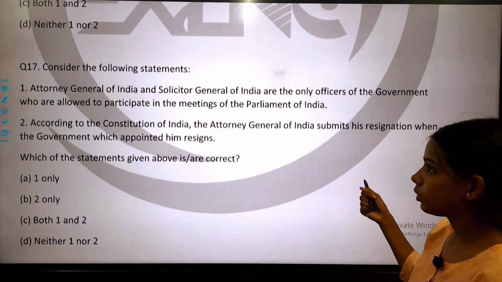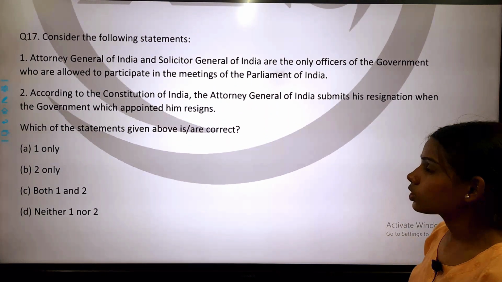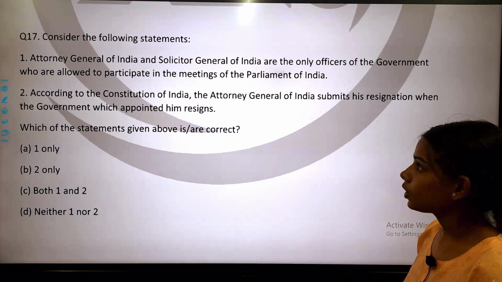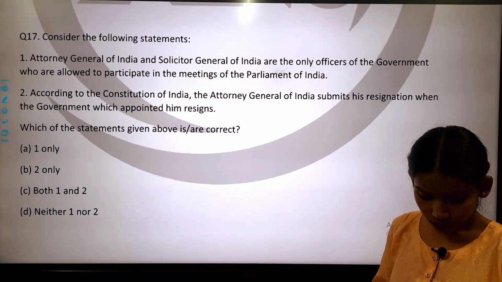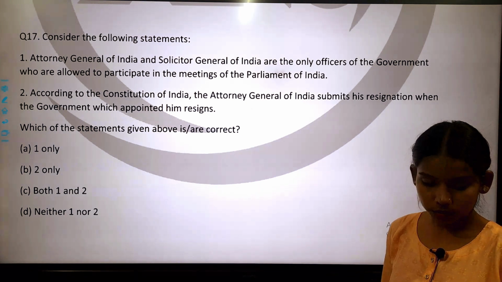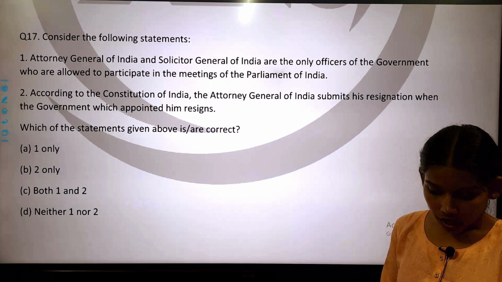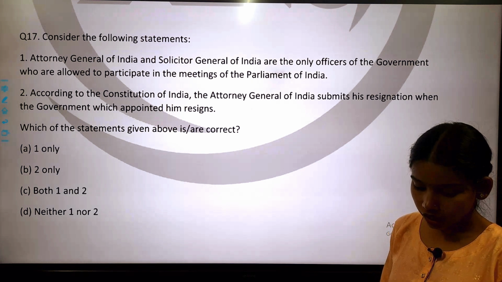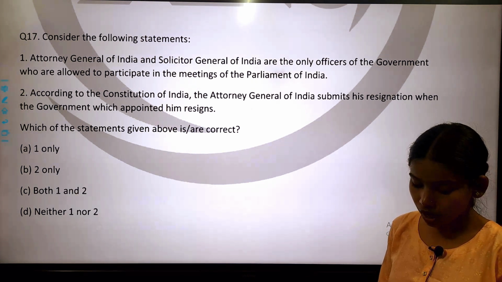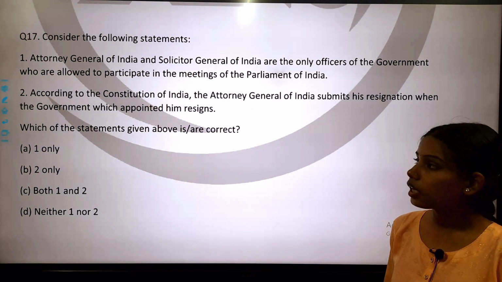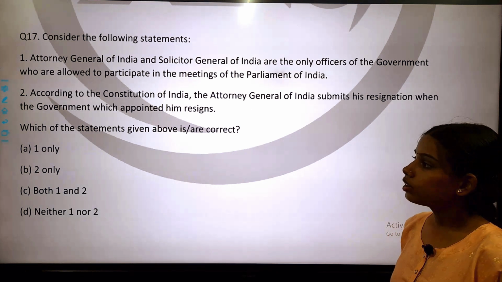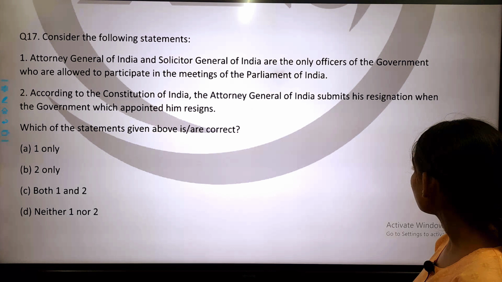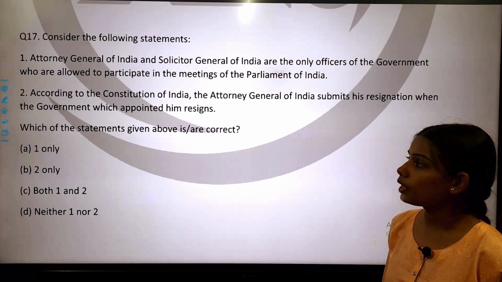Now come to next question, question number 17. So this is the question number 17. So question number 17 is, consider the following statements. Okay. And statement number 1 says that Attorney General of India and Solicitor General of India are the only officers of the government who are allowed to participate in the meetings of Parliament of India. Okay. And statement number 2 is, according to the Constitution of India, the Attorney General of India submits his resignation when the government which appointed him resigns.